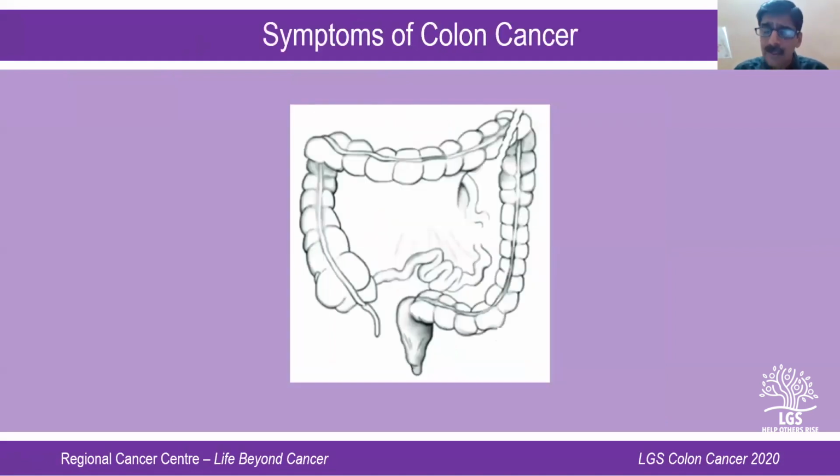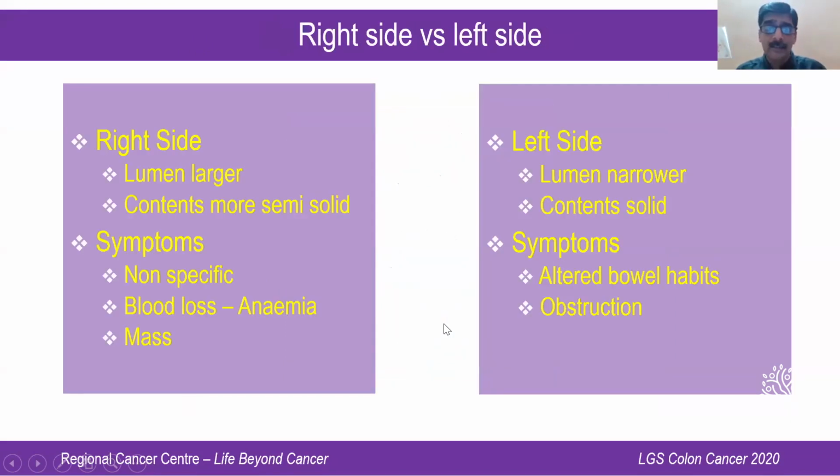When it comes to symptoms of colonic cancer, again, there's a big difference between right-sided and left-sided colonic cancer. When I say right-sided colonic cancer, I mean lesions arising from the ascending colon, the hepatic flexure, and part of the transverse colon. When I say left-sided colonic cancer, I mean the descending colon and sigmoid. And again, you all know that on the right side, the lumen is larger than on the left side, right? And moreover, the contents inside the lumen are more semi-solid or liquidy in nature on the right side.